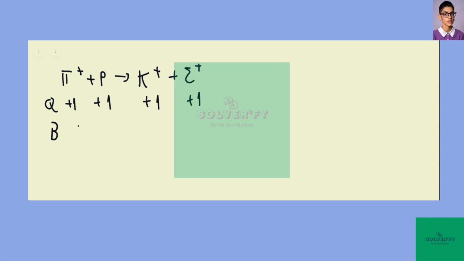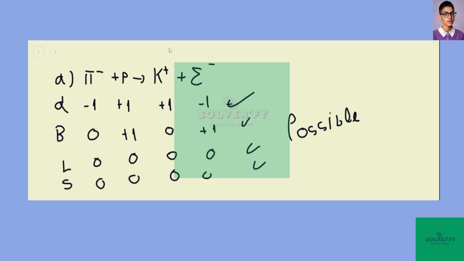Now for the next reaction, we have pi plus the proton going to K plus sigma plus. This reaction is also possible because it conserves everything. We have charge 1 plus 1, and here is also plus 1 plus 1. Baryon number again is 0 plus 1, 0 plus 1, and then lepton. Sorry, I said that the strangeness is 0. In this case, it's not 0, but they cancel.